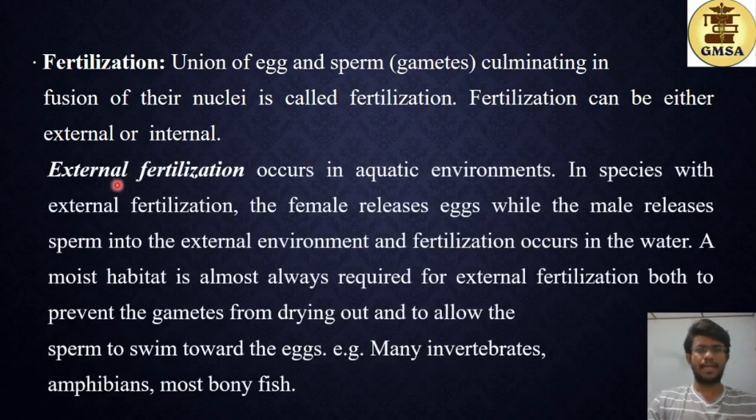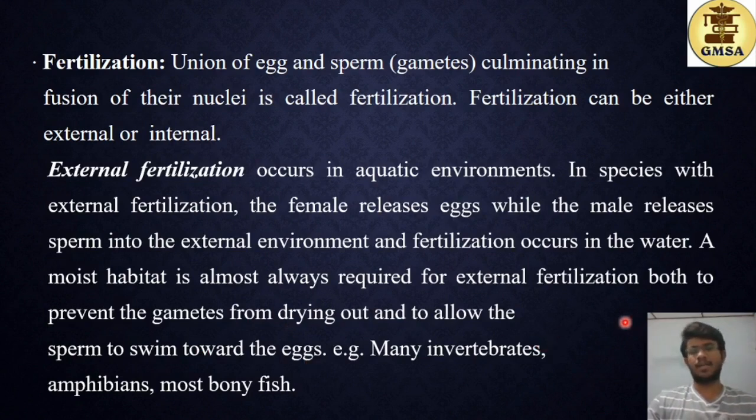External fertilization occurs in aquatic environments. In species with external fertilization, the female releases eggs while the male releases sperm into an external environment, and fertilization occurs in water. So the fertilization process occurs outside the bodies of both the male and the female, in the immediate environment that they are surviving in. A moist habitat is almost always required for external fertilization, both to prevent the gametes from drying out and to allow the sperm to swim towards the eggs.